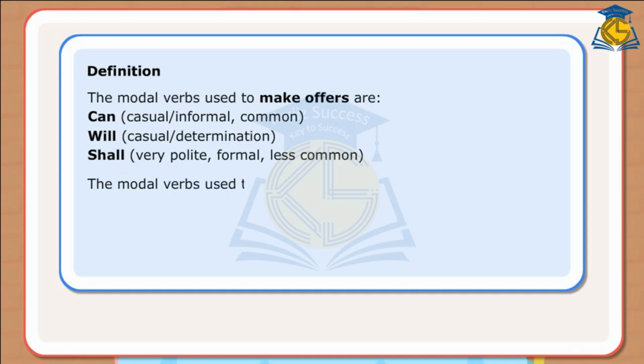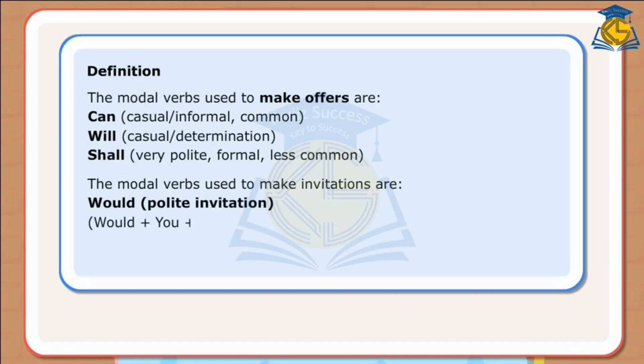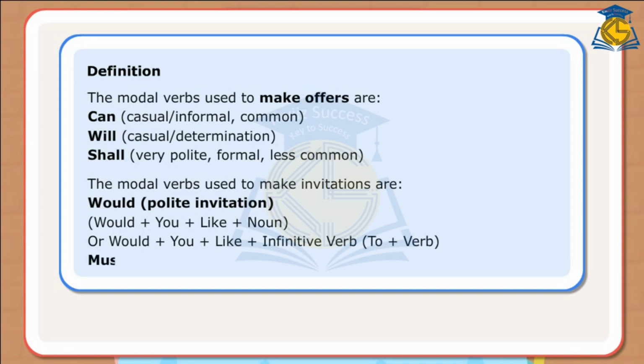The modal verbs used to make invitations are would, polite invitation; would plus you plus like plus noun, or would plus you plus like plus infinitive verb, to plus verb; must, very polite invitation.